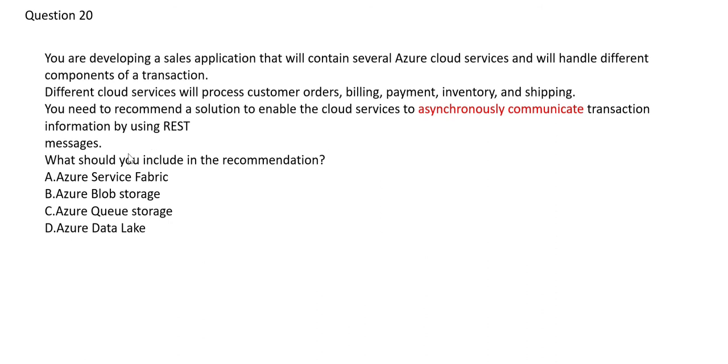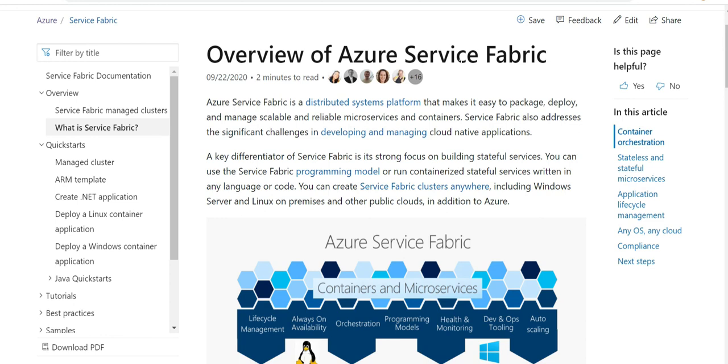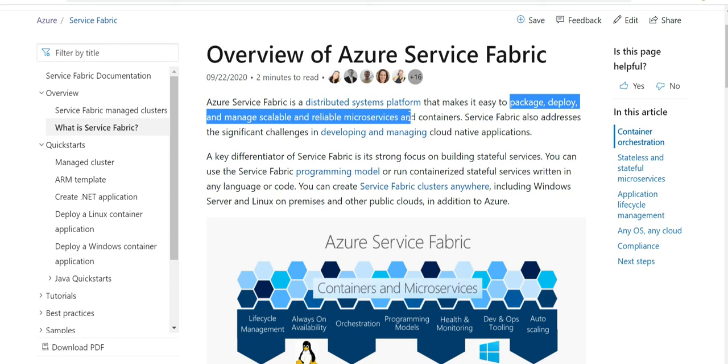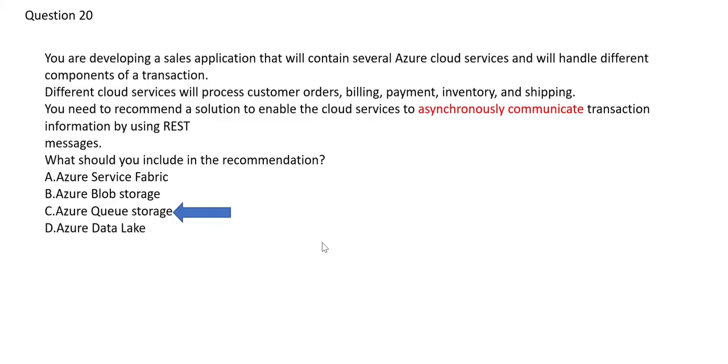For messages, only queue storage fits best. Service Fabric just makes it easy to package, deploy, and manage your microservices. But here the question is not talking about managing it. It is talking about where you keep these messages in a queue. So we will lock this answer.